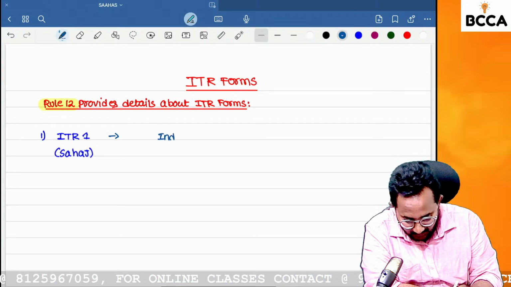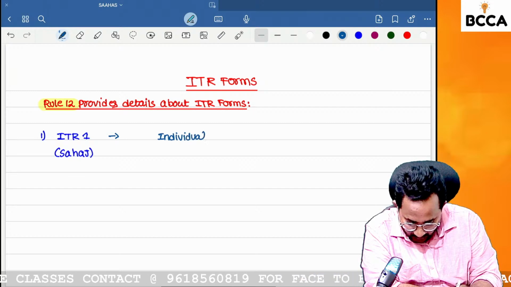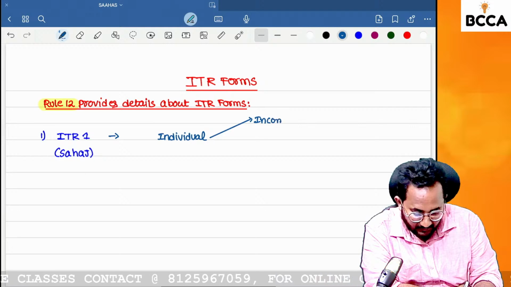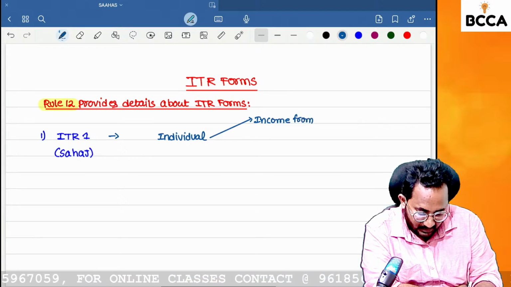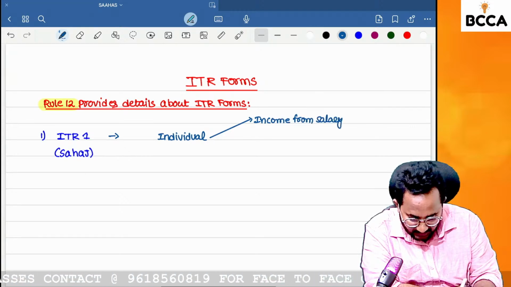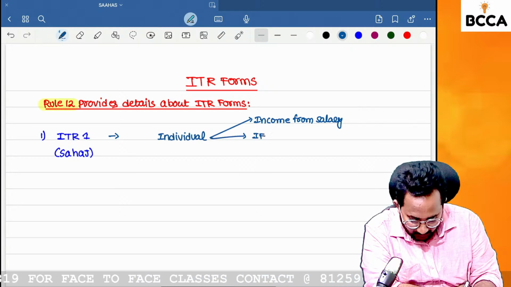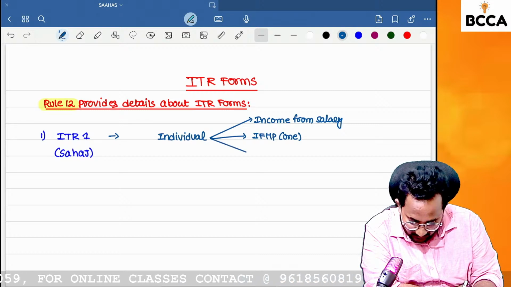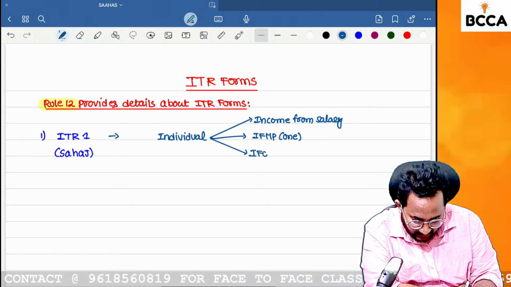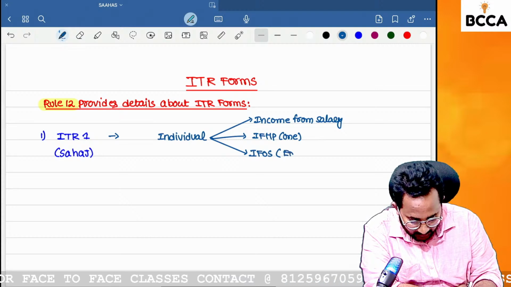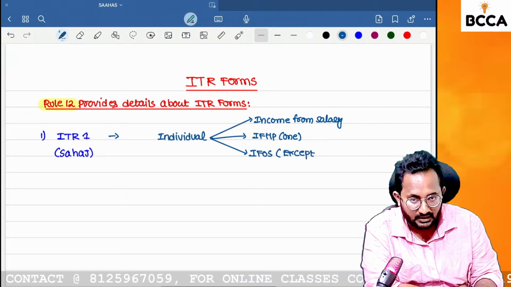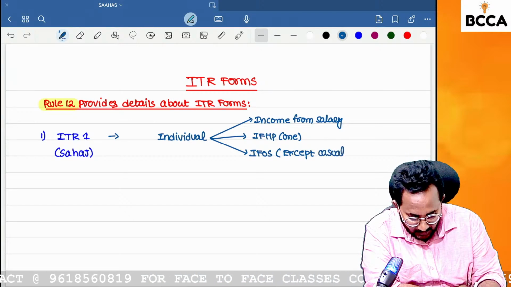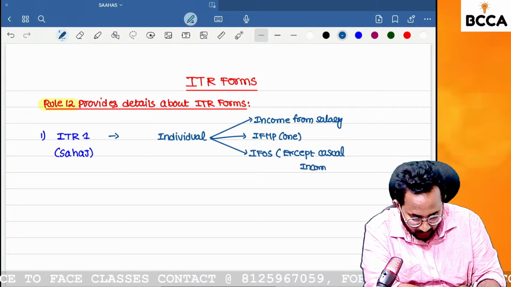Exclusively, an individual can file the ITR 1. Individuals who have income from salary, and income from house property, but that income from house property must be from one house only. Next, if you have any income from other sources, except casual income. If you have casual income, then you can't file the ITR 1. I think you know what is meant by casual income.